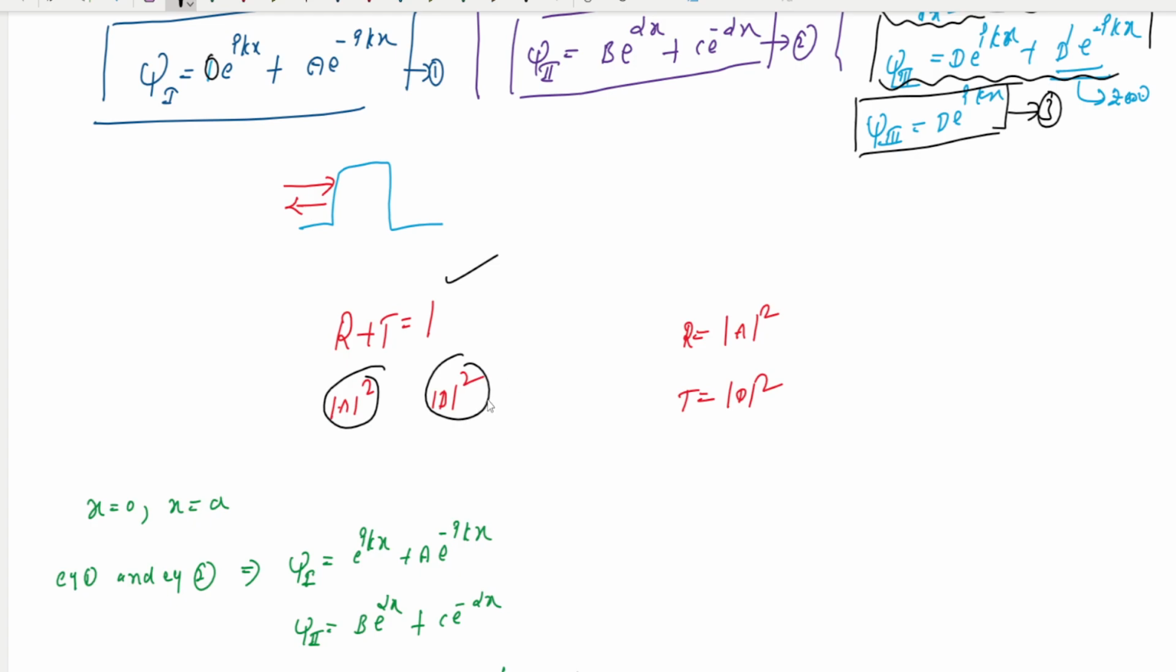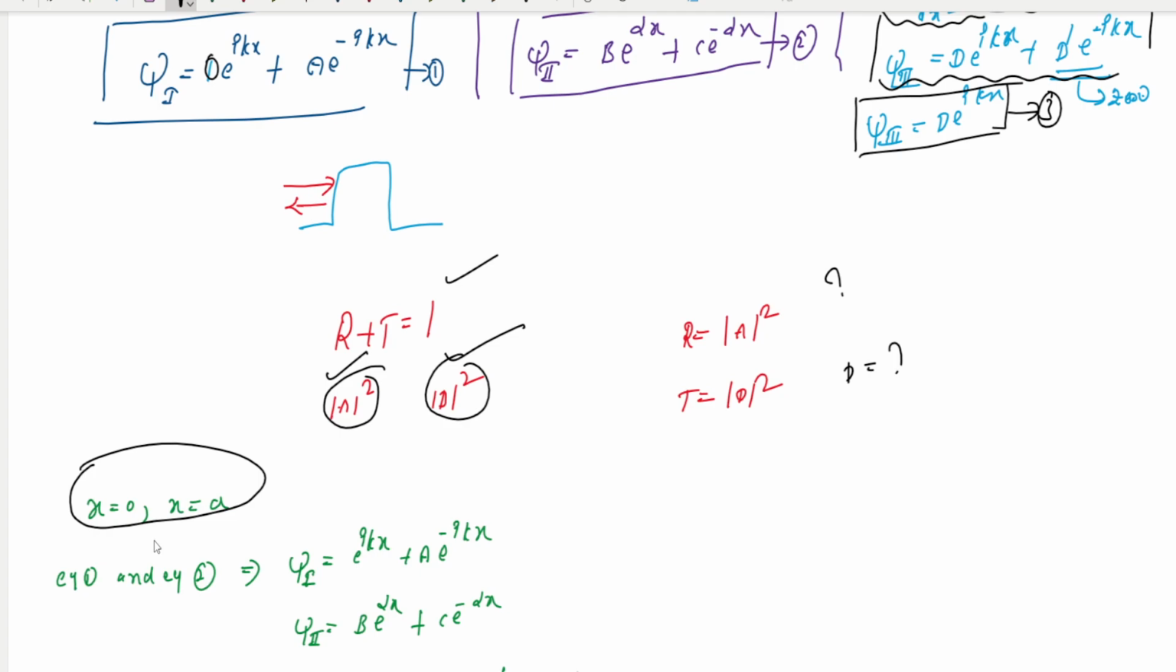The probability density for the incident and transmission coefficients: this is the reflection coefficient, and this is the transmission coefficient. We need to find the reflection coefficient and the transmission coefficient. For that we need to derive the A value and the D value using this solution.